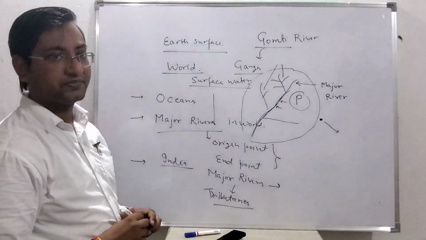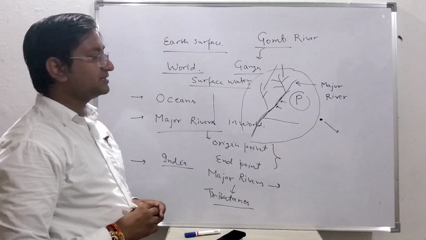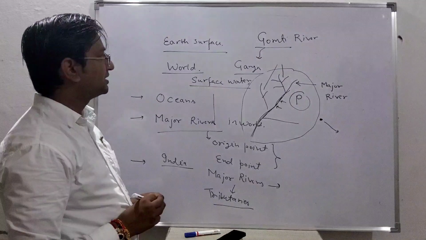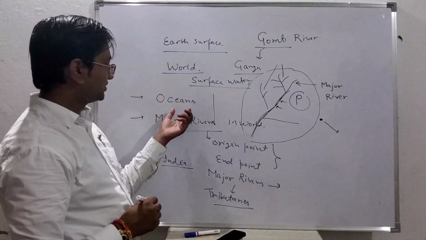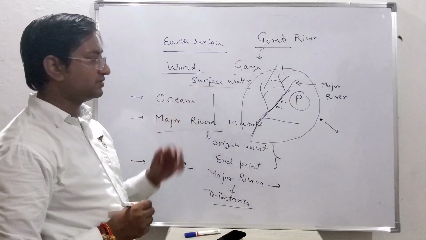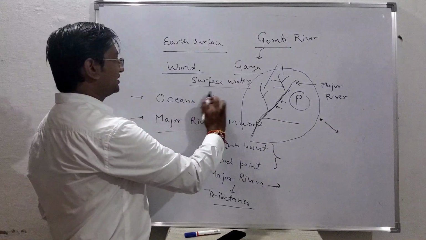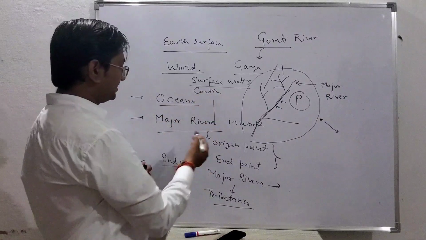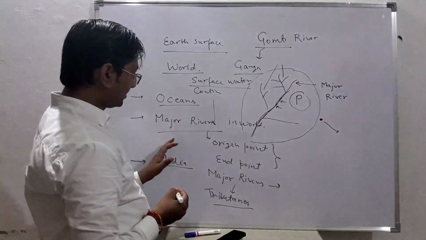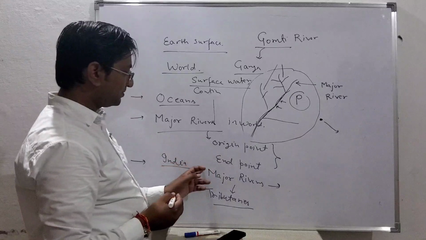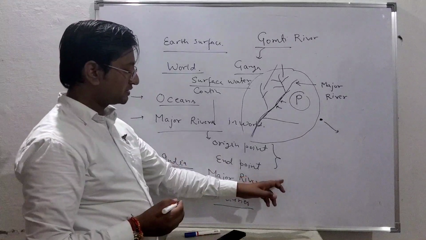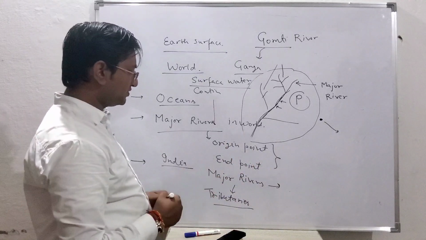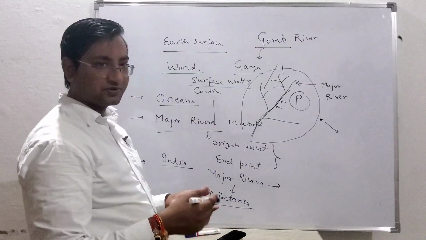So when we meet in the next class, you will be coming with the answers to these questions. What are the oceans? All of you know. We know about the continents. So continents are there and their oceans are there. Then the major rivers, origin point, end point. In India, the major rivers and their origin point, end point. For tributaries, you don't need to go into detail, or if you are interested, you can go into detail of what the origin point and end point are.